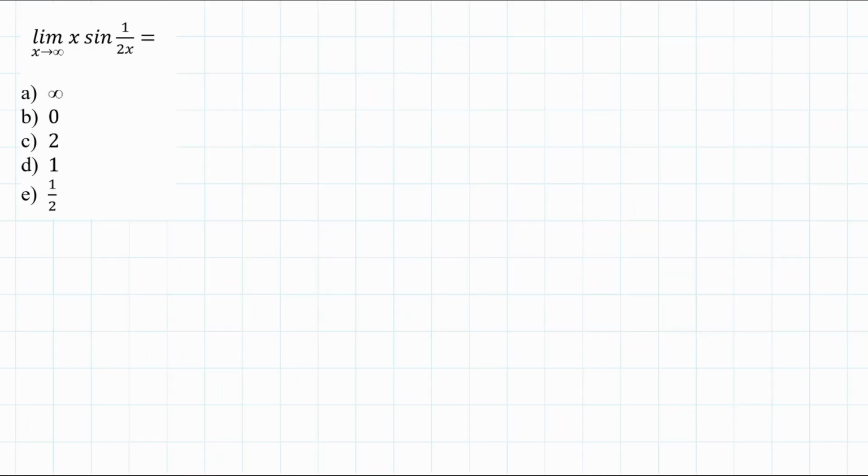Okay, here is another limit that involves the sine function, and the first thing that may come to your mind again is the famous result, the limit of sine x over x as x goes to 0 being equal to 1. But if you do a direct substitution in this limit, you see that the result is going to be